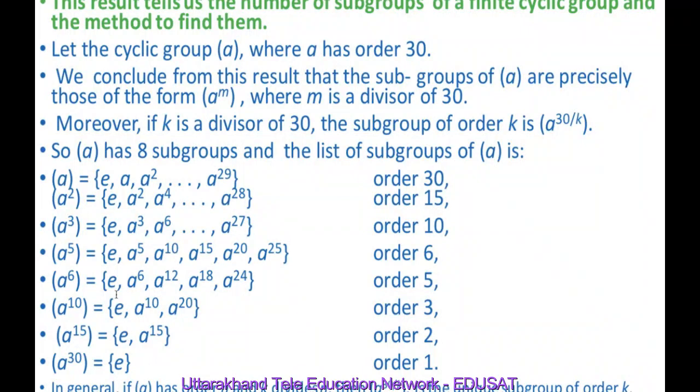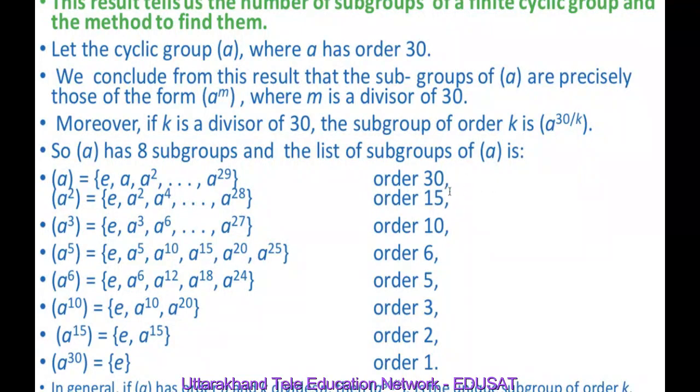So it means the subgroups of a cyclic group A, which is of order 30, are precisely of the form the cyclic group generated by a raised to power m, where m is a divisor of 30. We have seen the divisors of 30 are 1, 2, 3, 5, 6, 10, 15 and 30. And if k is a divisor of 30, the subgroup of order k is generated by a raised to power 30 upon k. If 30 is the divisor, then it is a.